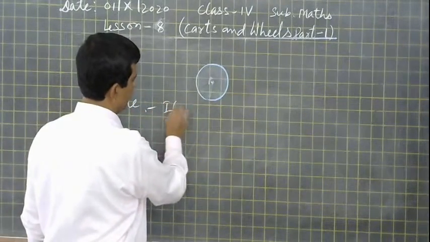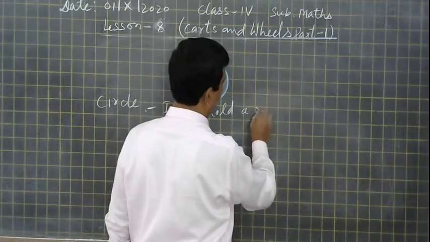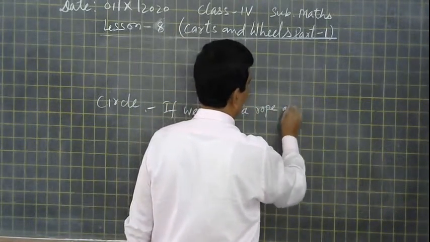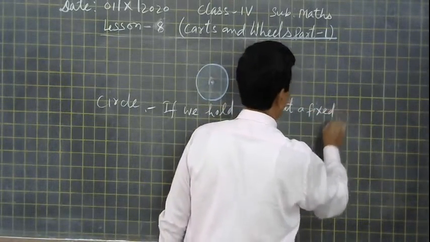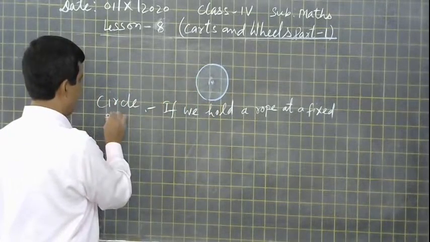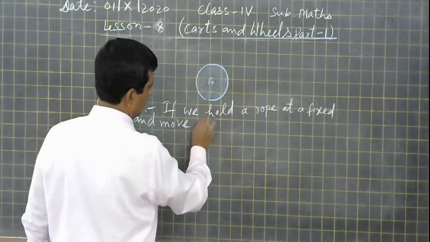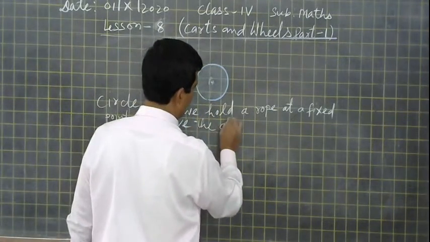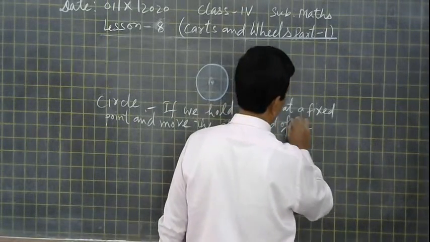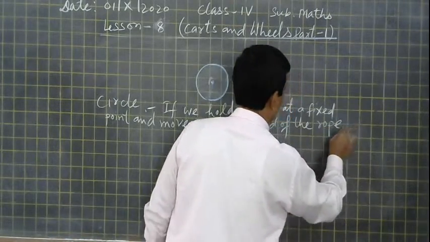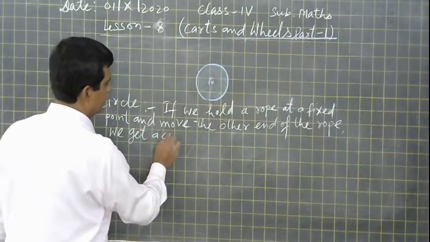If we hold a rope at a fixed point and move the other end of the rope, we get a circle.